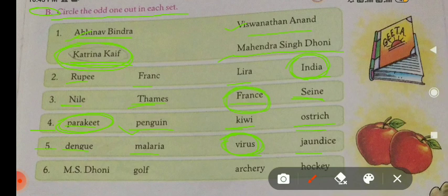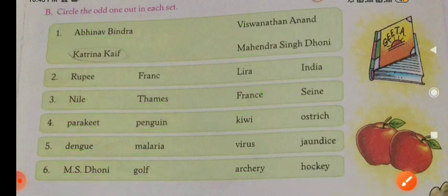Now come on to the next, sixth: MS Dhoni, golf, archery and hockey. Golf, archery and hockey are names of games, and MS Dhoni is the name of a player. You have to circle here MS Dhoni. Okay. This is completed.